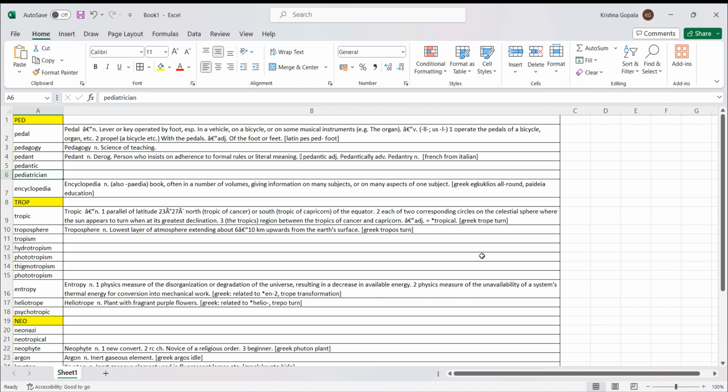Ped is child and iatr is physician. That's why a pediatrician is someone who deals with children's medicine. Pediatrics is a fairly new medical specialty. It was not there 200 years back. It came around 1900 only. Earlier, children were considered smaller adults, and only the doses were milder.